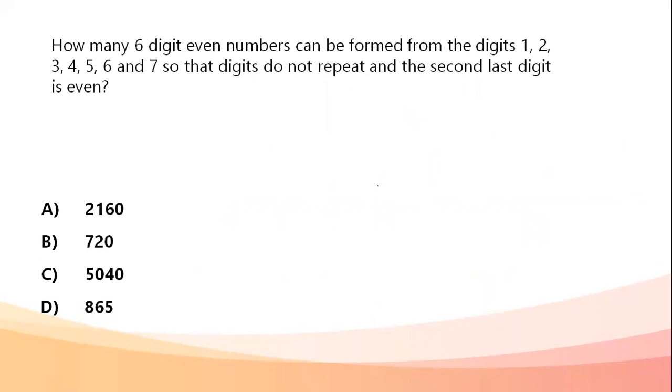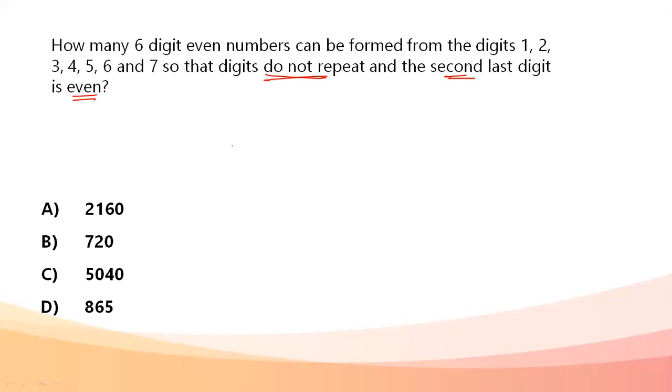Okay, next question. How many 6-digit even numbers can be formed from the digits 1, 2, 3, 4, 5, 6, and 7 so that the digits do not repeat and the second last digit is even? The important thing regarding permutations and combinations is that we do not take repetitions unless it is mentioned in the question. By default, there are no repetitions in permutations and combinations. If we are taking repetition, it has to be mentioned in the question. Usually the question would say the numbers do not repeat or the alphabets do not repeat. That has to be considered always.